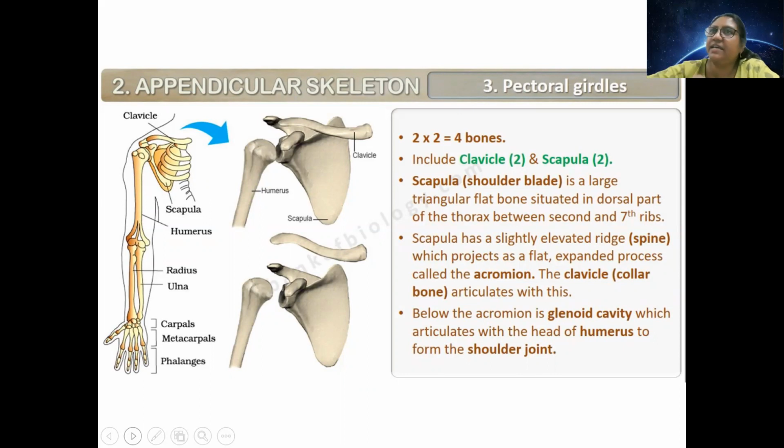Now this appendicular skeleton, or my hand, needs to be connected with the axial skeleton by some means, and this connection should not be so weak that Ayushi pulls my hand and my hand comes off in her hand. It should not be that weak, but it should not be so rigid that I cannot move my hand. I need to move my hand. All of us can rotate our hand 360 degrees. So the credit goes to the girdle present here, which is called the pectoral girdle.